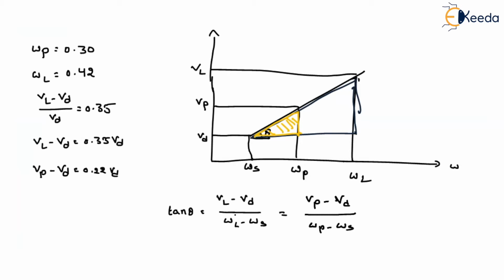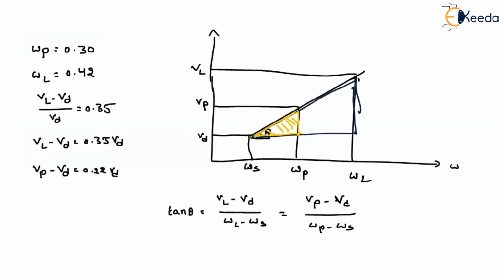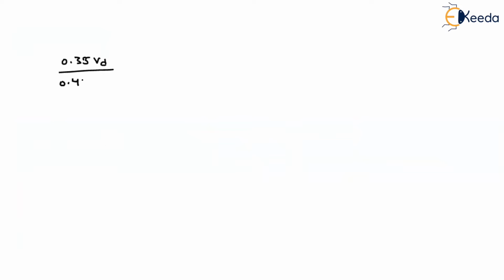Now, VL minus VD, how much do you know? 0.35 times VD, divided by the liquid limit, 0.42 minus shrinkage limit, will be equal to the volumetric change between plastic limit and the dry state, given as 0.22 VD, divided by the water content at plastic limit, 0.30 minus Ws.